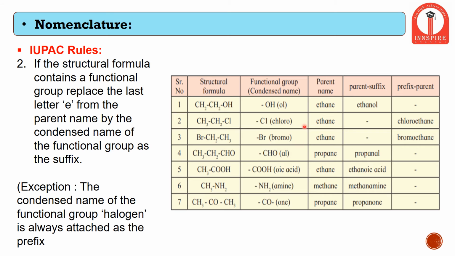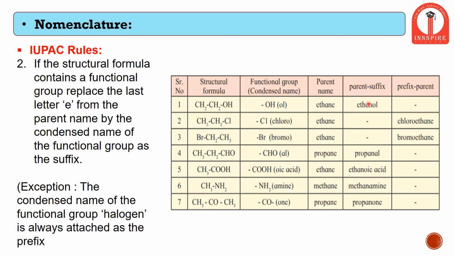Another way is to study its functional group. Let us discuss a simple example, that is ethane. As we can see in this structural formula, there are 2 carbon atoms present. Therefore, the parent name becomes eth. And since there are only single bonds, it became ethane. But there is also the presence of a hydroxyl group, that is the alcoholic group. Therefore the ending of alkane, that is e, gets replaced by ol. Therefore it becomes ethanol.